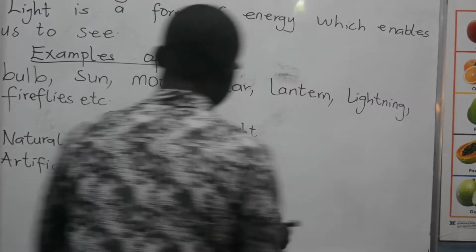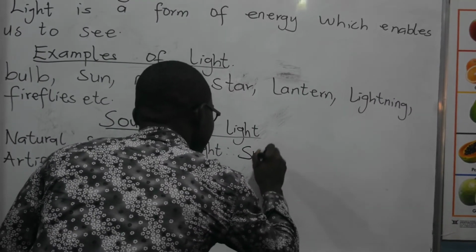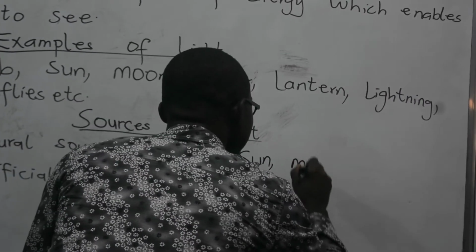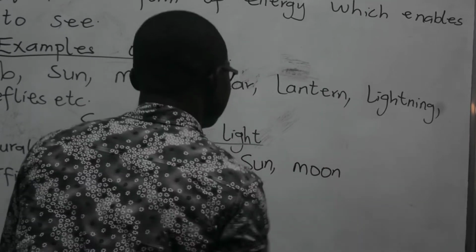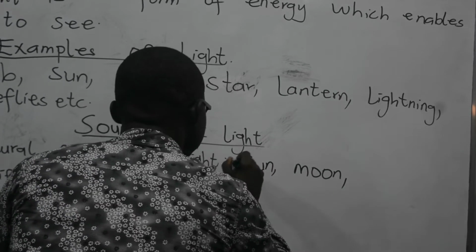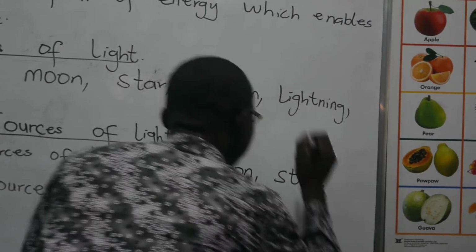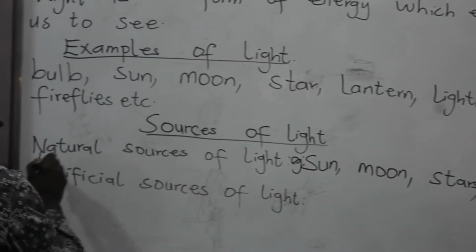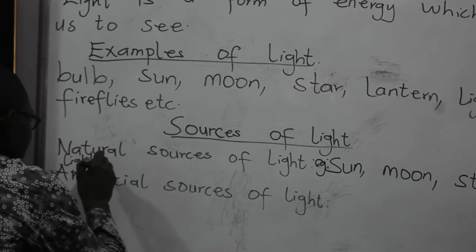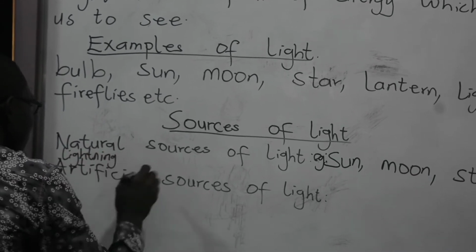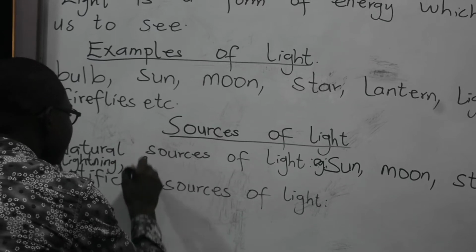So, we have what we call sun. We have moon. We have stars. We have lightning. We also have fireflies.